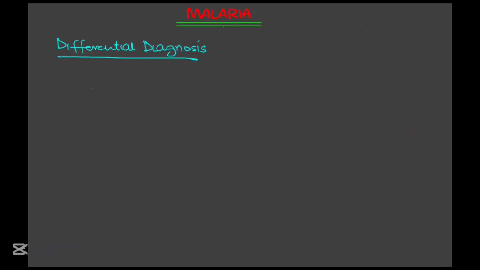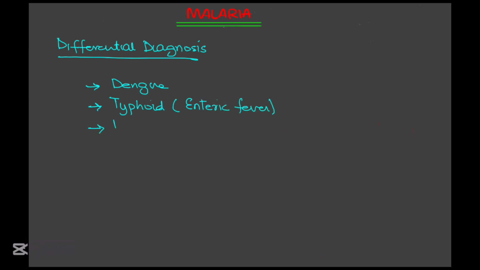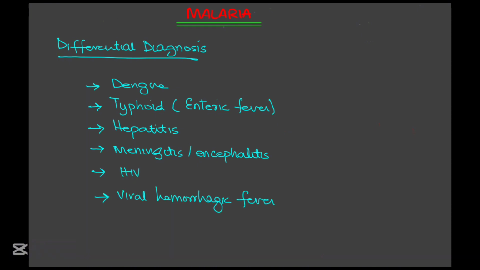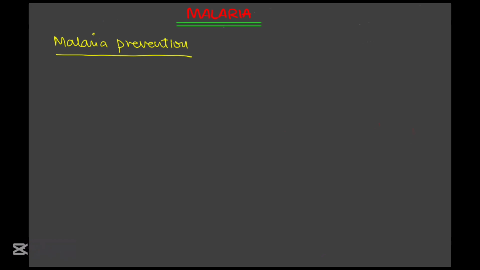Now let me discuss some conditions that mimic malaria presenting with similar signs and symptoms. So the differential diagnoses of malaria include dengue fever, typhoid or enteric fever, hepatitis, meningitis, encephalitis, HIV, and viral hemorrhagic fevers. As the saying goes, prevention is better than cure, and this holds true for malaria as well. Effective prevention not only reduces the risk of infection but also prevents complications and eases the treatment burden.